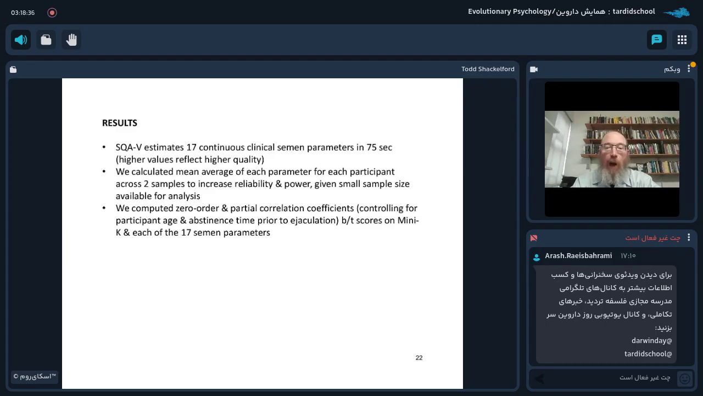What we did is we calculated the mean average of each parameter for each participant across the two masturbatory samples, to increase the reliability and power of these statistical analyses, particularly given the relatively small sample size available for analysis, which was 41 men. We computed zero-order correlations and partial correlation coefficients, controlling for participant age and abstinence time prior to ejaculation, between scores on the mini-K and each of the 17 clinical parameters.